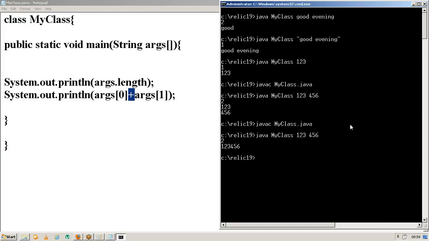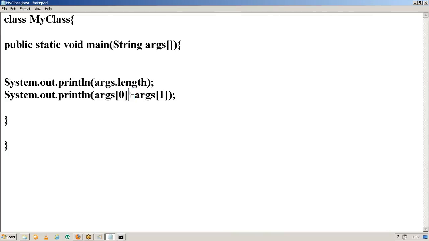So coming to here, if you observe arguments of 0 and arguments of 1, what are these two things? Arguments of 0 is an element of type string. Arguments of 1 also is an element of type string only. So if you are giving the plus operator here, do you think it is going to perform addition? No, it's going to do 1, 2, 3, 4, 5, 6. Exactly. That is called concatenation. It doesn't perform any addition operation here, but it will perform concatenation.